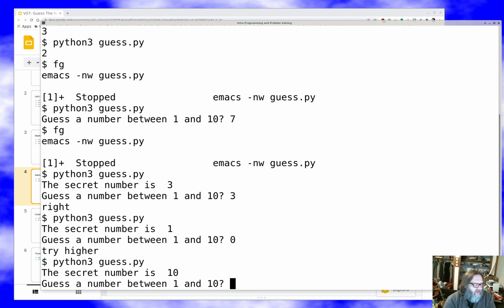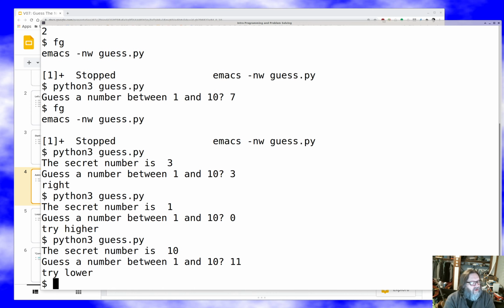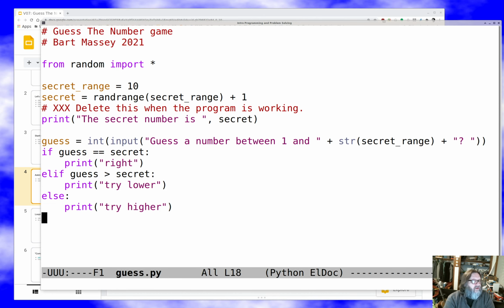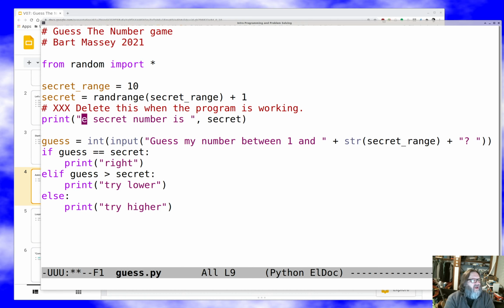Yeah, so what if I go, this time the secret number is 10. What if I go 8? It'll say try higher. 10, it'll say equal. What if I go 11? It'll say, oh, try lower. Okay, so it seems to be working the way I expected. I'm gonna say guess my number here and my secret number. We're gonna personify the computer because that way it'll be clear what's going on.